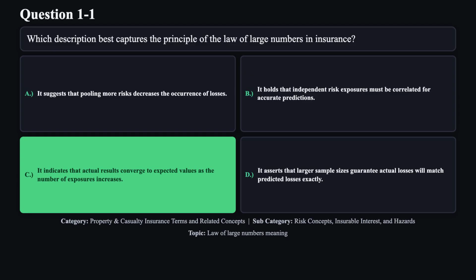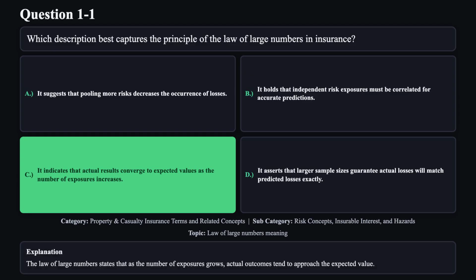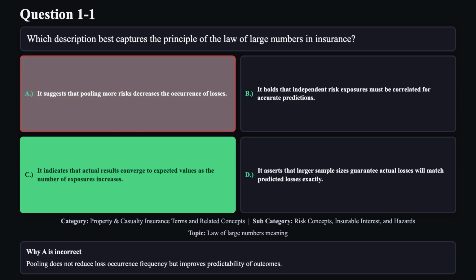The correct answer is C. The law of large numbers states that as the number of exposures grows, actual outcomes tend to approach the expected value. Reason A is not correct. Pooling does not reduce loss occurrence frequency but improves predictability of outcomes.